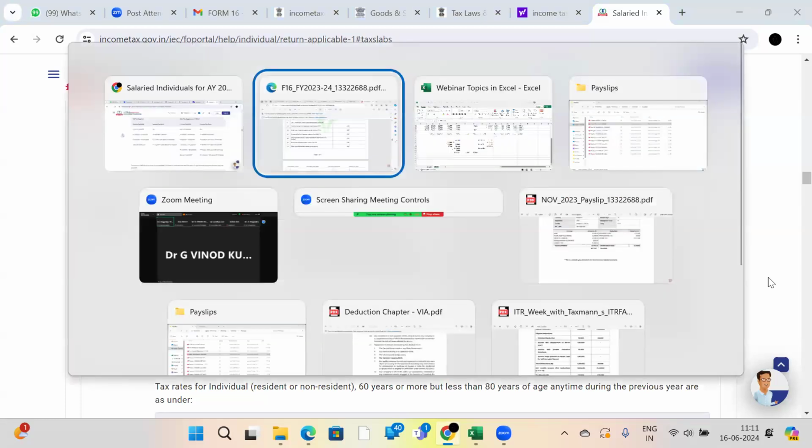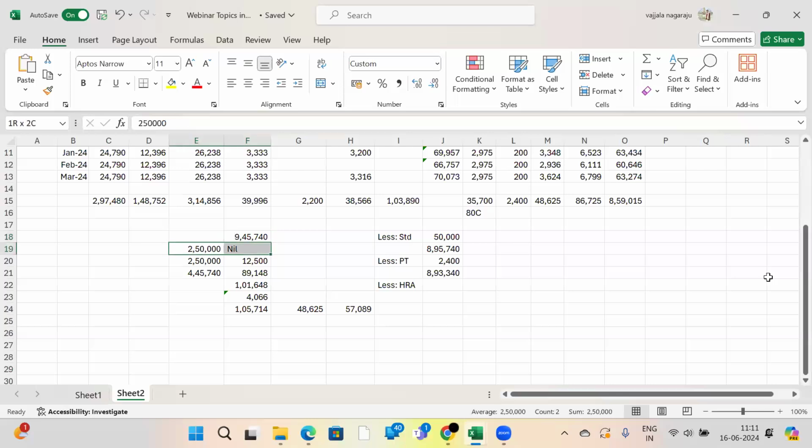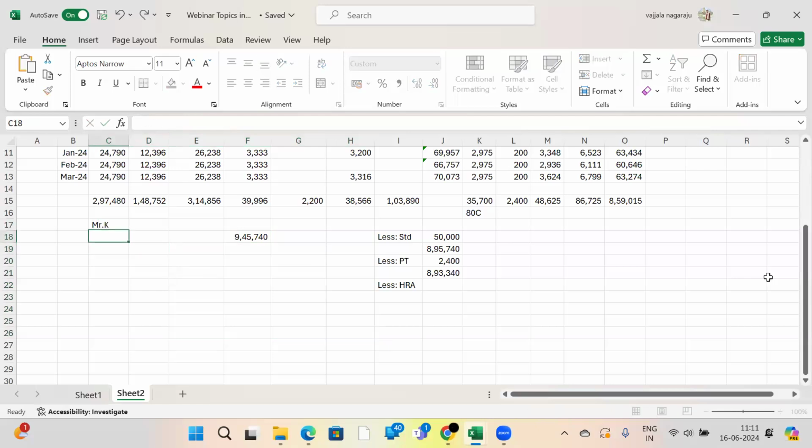I will explain with one example. Suppose the salaried employee's name is Mr. K. His salary is 9,45,740. He has business income; he is doing some business, say a provision store or whatever it may be. From that business, he earned 5 lakh rupees.